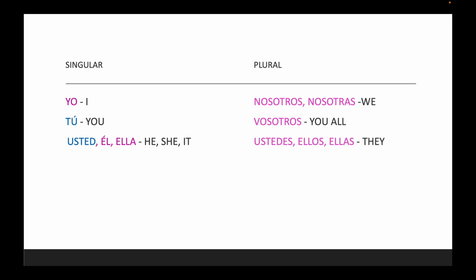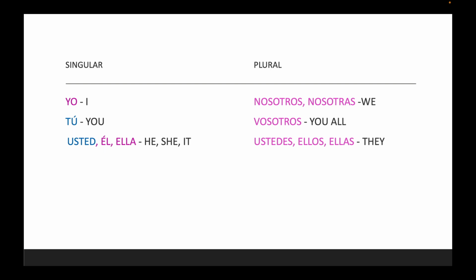Here we go. These are the subject pronouns. If you want to say I, it is yo. Repeat with me, yo. If you want to say you to your friend, you would have to say tú. Tú. If you want to say you to the president of the university, let's say that you run into the president, you will use usted. That also means you, but when you use that you, you're maintaining that level of formality.